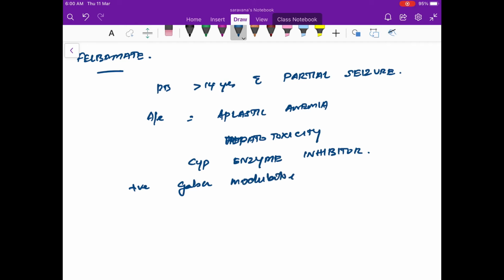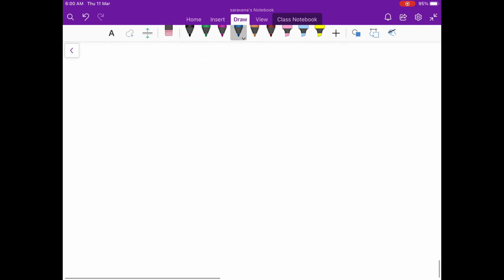Now coming to lacosamide. Lacosamide is used mainly in complex partial seizure. Lacosamide is mainly used as an adjuvant therapy in complex partial seizure. It is very rarely used, so nothing much to talk about it.